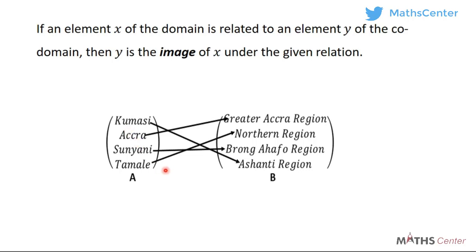Don't forget that the relation in this case is "is the capital of". So under the relation is the capital of, we say that Ashanti region is the image of Kumasi, because Kumasi is in the domain and Ashanti region is in the codomain, and they are being connected. In that same way, we can say that Brong Ahafo region is the image of Sunyani under the relation. Northern region is the image of Tamale under the relation, and Greater Accra region is the image of Accra under the relation.